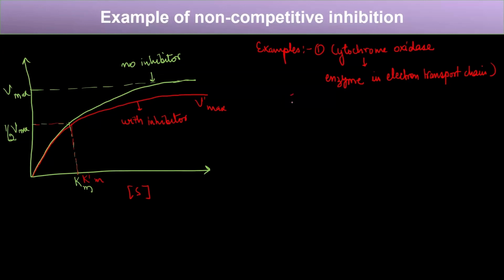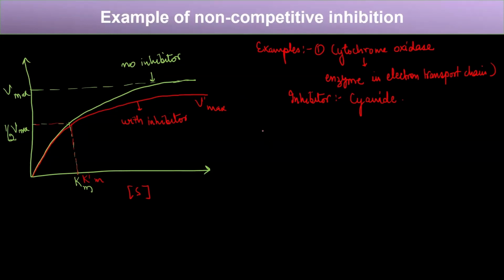Now, what is the inhibitor of this enzyme? The inhibitor of this enzyme is cyanide. The cyanide binds to the cytochrome oxidase, but not at the active site, but at any other site, and then disrupts the shape of the cytochrome oxidase, and hence its substrate cannot bind to it.